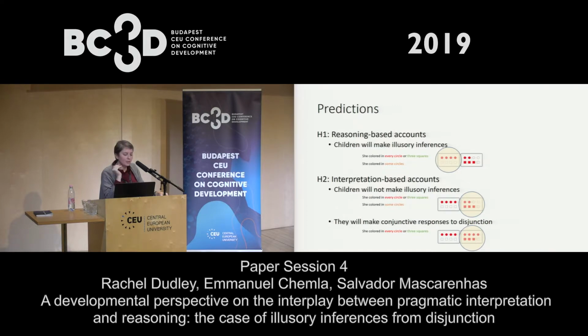Whereas interpretation-based accounts would say children don't make illusory inferences. In fact, they should pick the opposite in these cases. So with the 2 premises and the one mixed option, they should be picking the mixed image, which is the one on the right in that second pair. The interpretation-based account makes this prediction because it says that children are actually going to have conjunctive responses to disjunction. So if you're given only the disjunction, she colored in every circle or 3 squares, you should prefer the image on the right because that is the one that makes both disjuncts true.